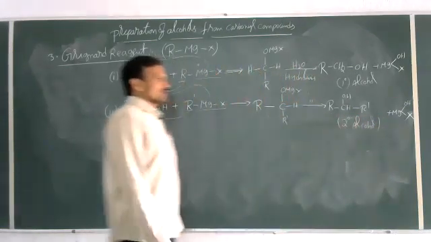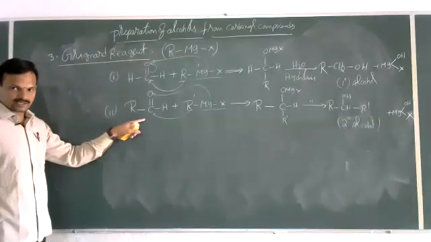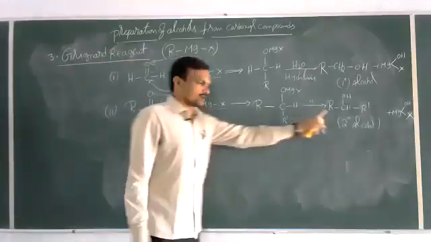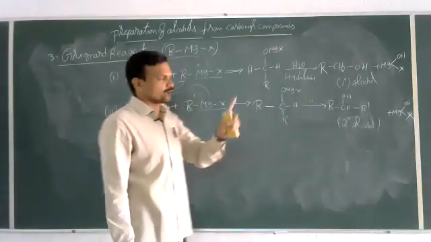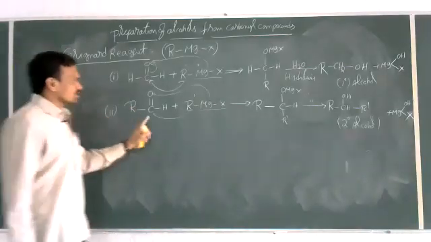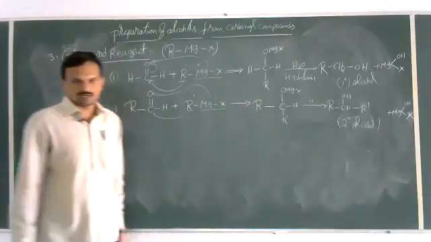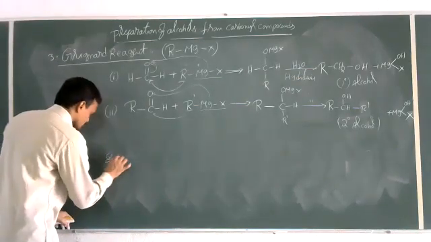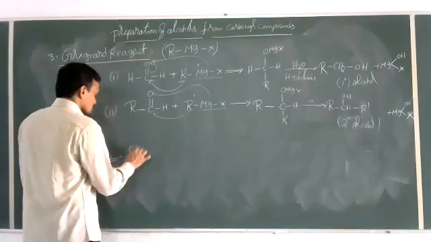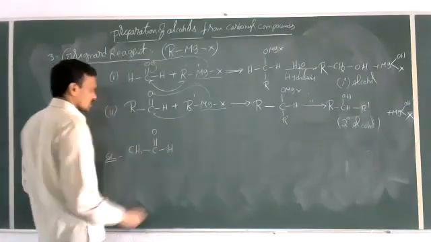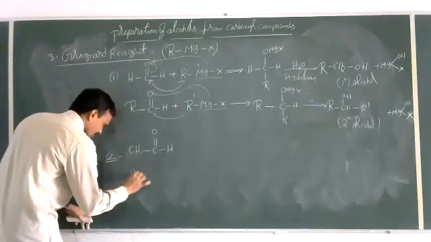So addition of Grignard reagent to aldehydes other than formaldehyde gives secondary alcohol. Formaldehyde gives primary alcohol. Other than formaldehyde, if you take any other aldehyde, that always gives secondary alcohols. Let us take an example for this. CH3CHO, which is nothing but acetaldehyde.